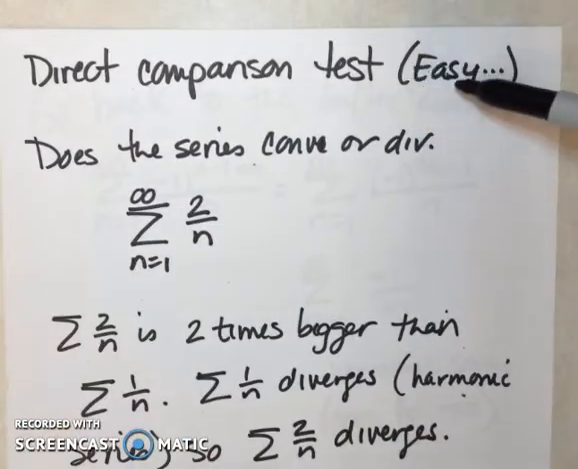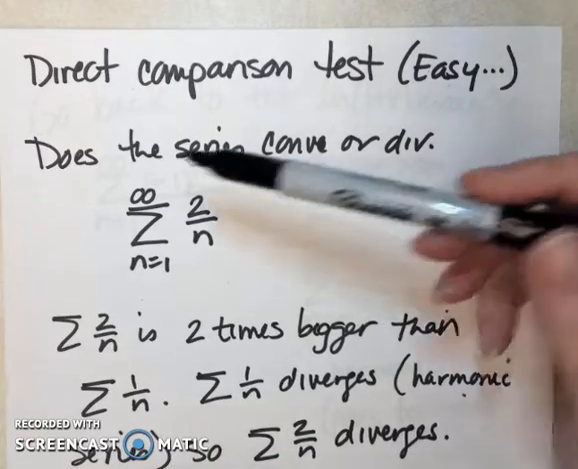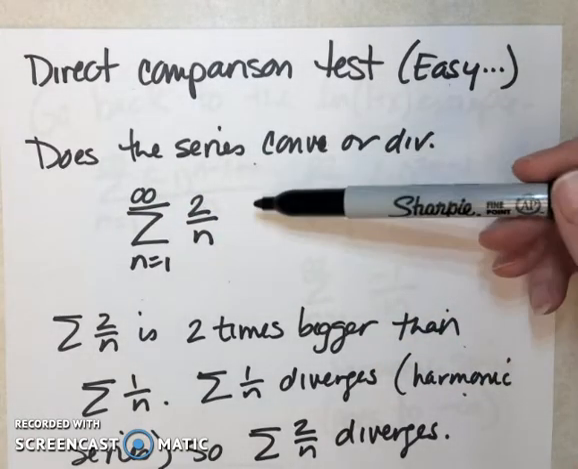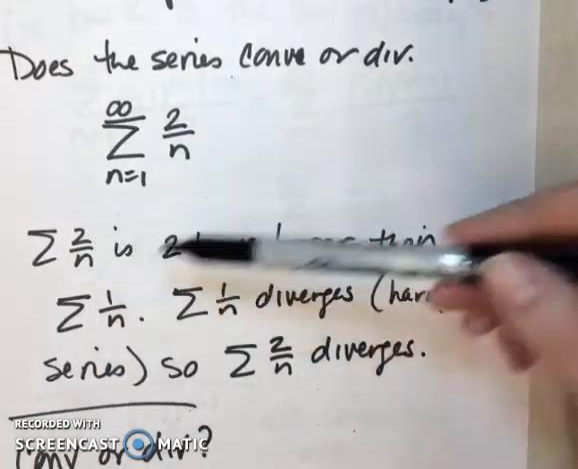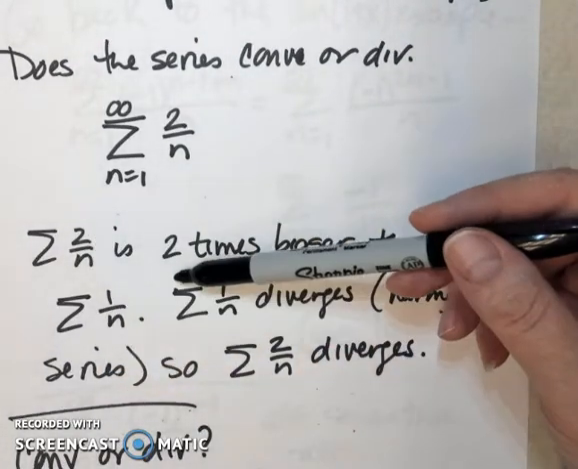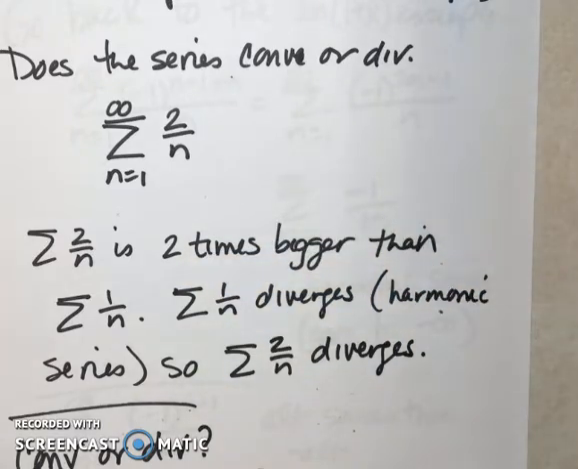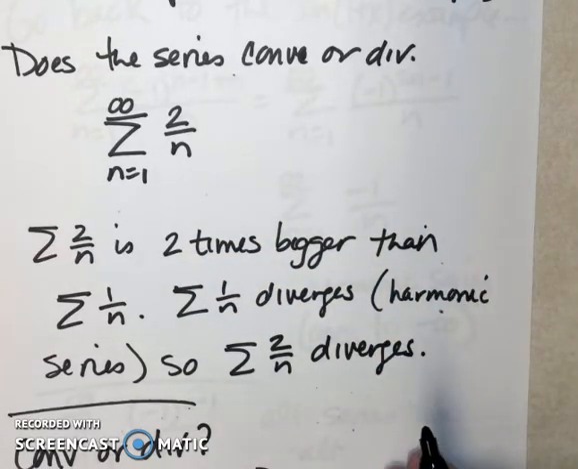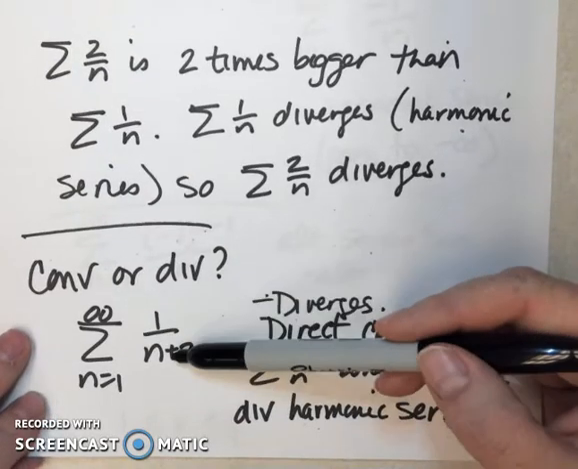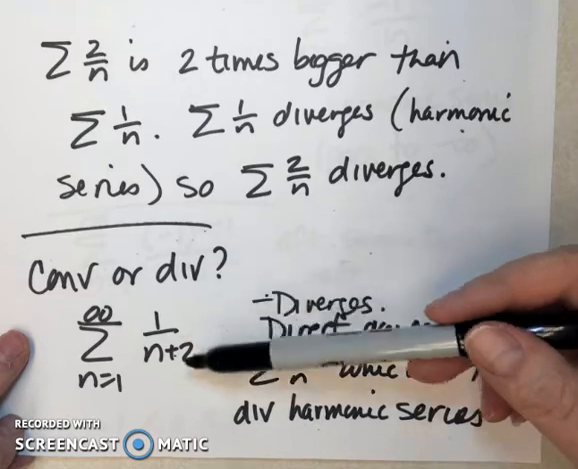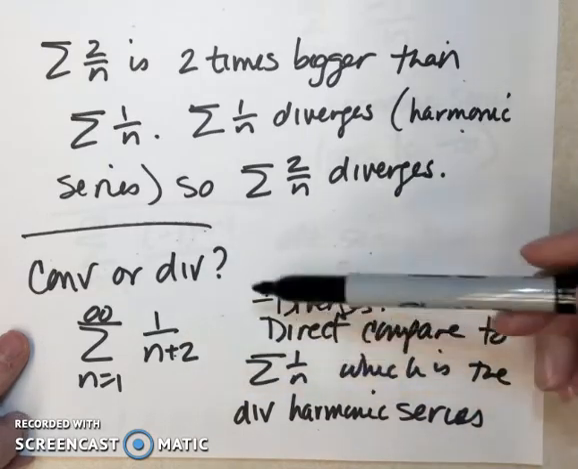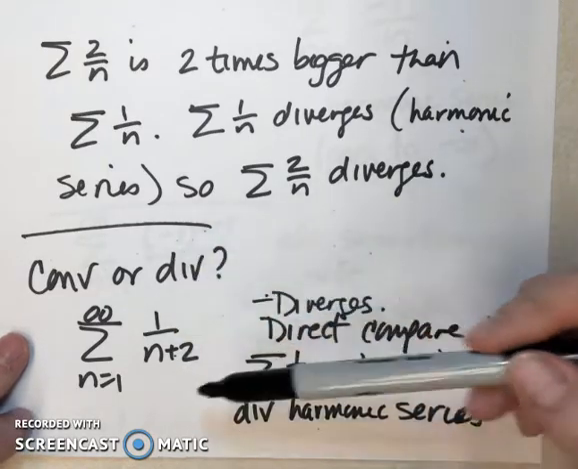The direct comparison test, you should also like this one. Does the series converge or diverge? Well, I have 2 over n, and all I'm going to say is I know that 2 over n is 2 times bigger than 1 over n. 1 over n diverges, so 2 over n must also diverge. Here I have 1 over n plus 2. Right away I know it diverges. I'm going to compare it to 1 over n. It's basically the same series, so this must also diverge.